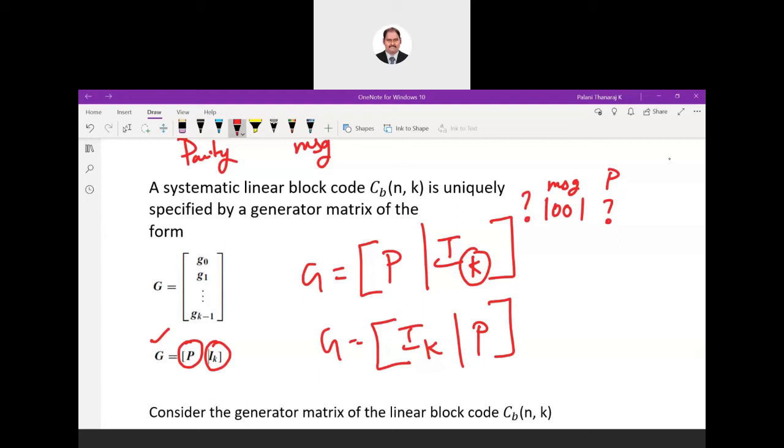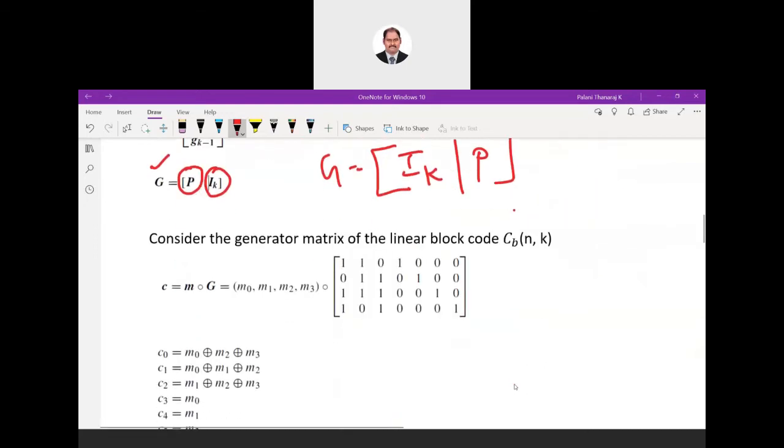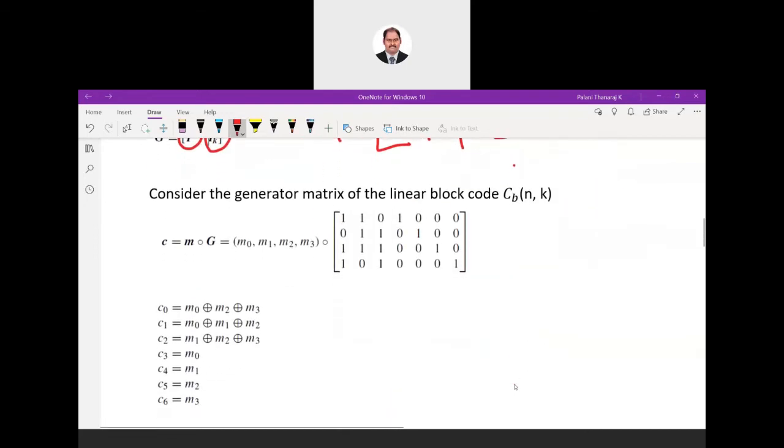So you have to look at the matrix. Sometimes they will provide you the G matrix, and you have to look at the matrix and find out how they have placed the blocks, whether you are getting parity and then identity or the other way. That you have to find out from the question. So this is the generator matrix. This is one example.